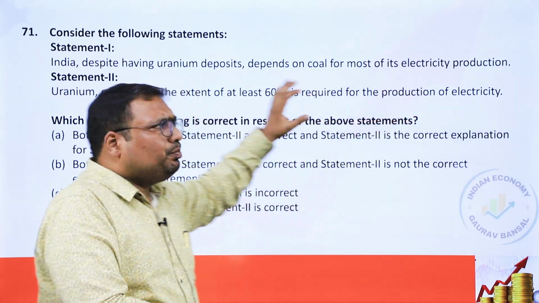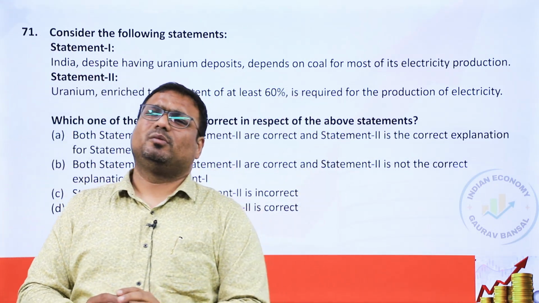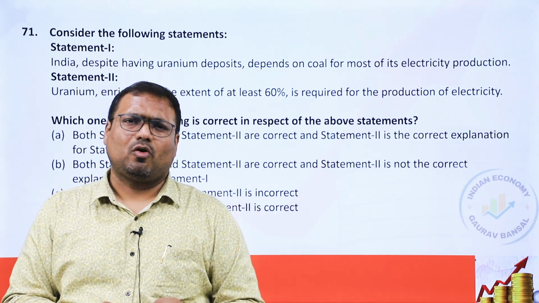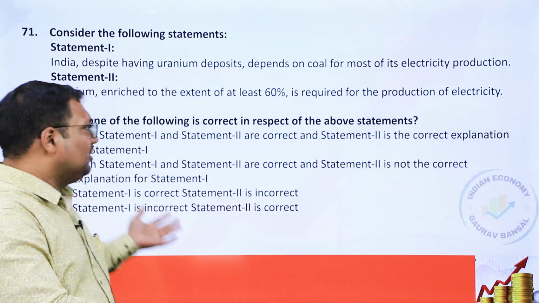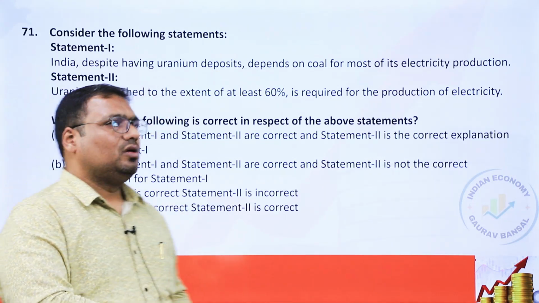The first is a bit of a doubtful statement, because yes, India has some uranium deposit, but as a general statement, we do not say we have deposit. So this should have been wrong. But there is no option which says both are wrong. So in this case, we have to accept 1 is correct, 2nd is wrong. So that should be the answer.